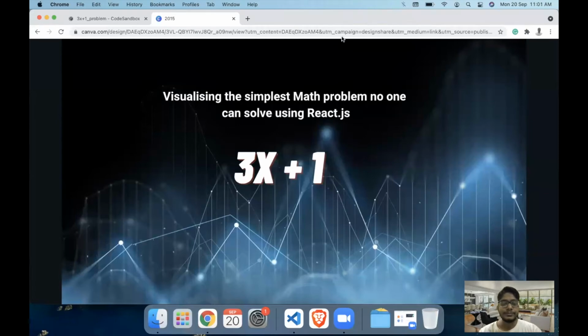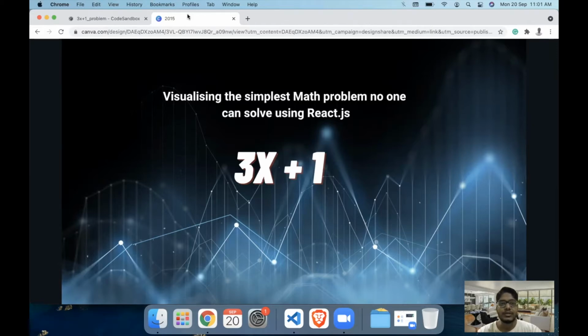Hello everyone. So I'm back with another tutorial on React.js after a really long time. Last month I was on vacation, and this month I'm planning to create some new videos on my channel. The agenda for today is to learn about charting libraries in React.js and use one of the charting libraries to create a line chart.